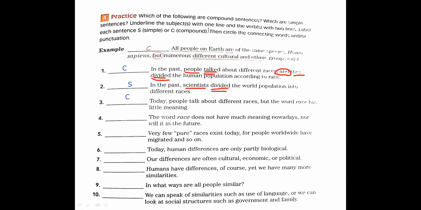People is the subject, okay. Talk is the verb. Talk about is a verb, okay, with this phrasal verb. What else? The word race is the subject. The word race, subject, okay. And the verb has little meaning, has, okay.